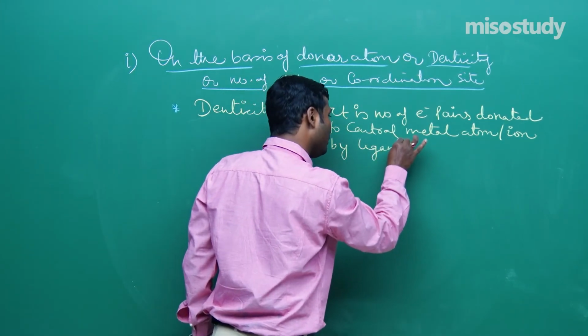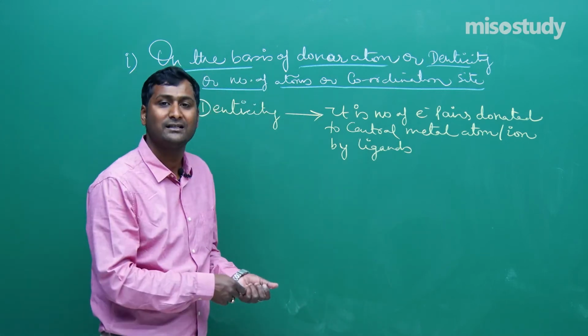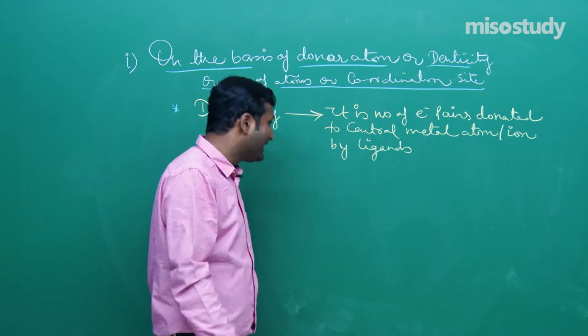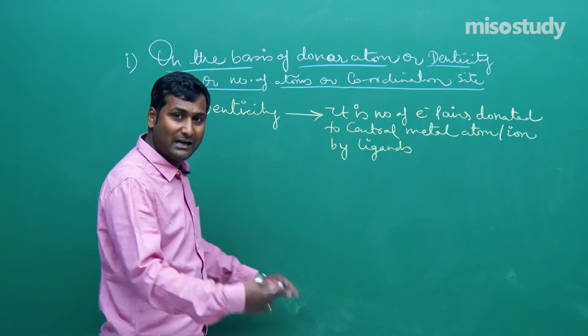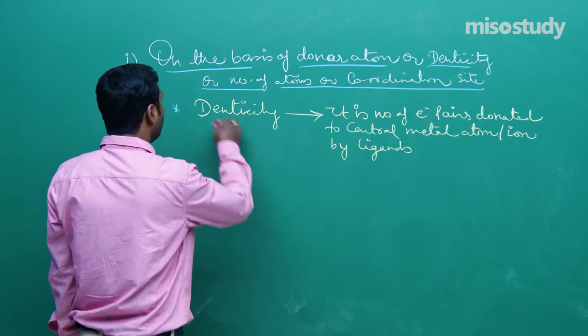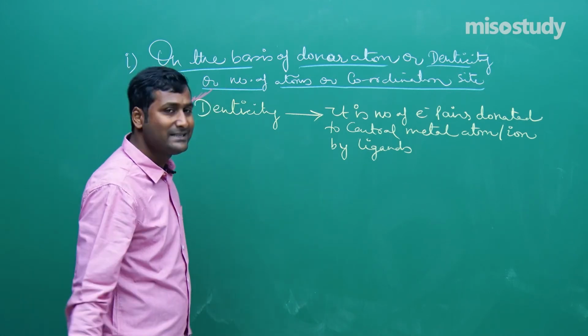Is it clear to you? If one donor atom, that is one electron pair, then it is known as monodentate. If 2, then it is bidentate ligand. If 3, then it is tridentate ligand. If 4, then it is tetra, then penta, then hexa, then polydentate ligand. Is it clear to you? So if anyone asks you what do you mean by denticity, now you can easily explain.